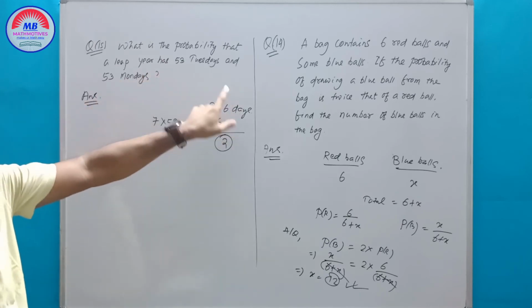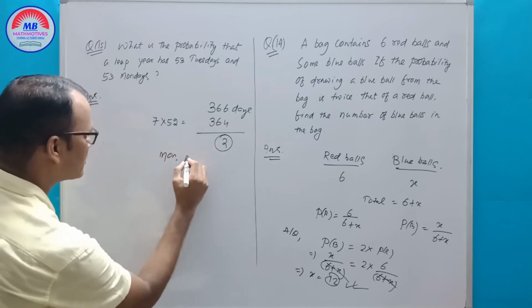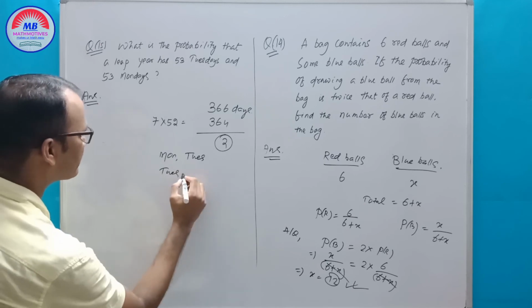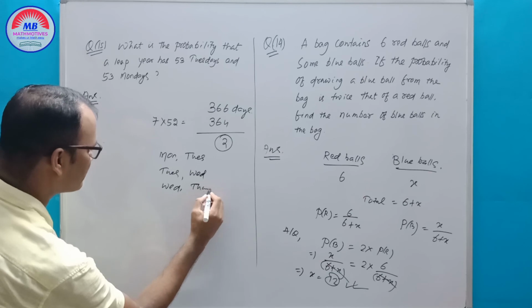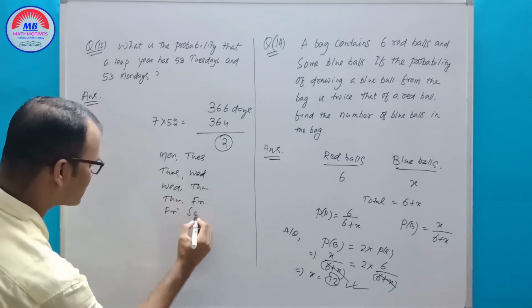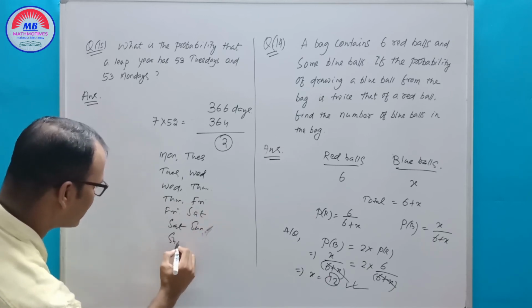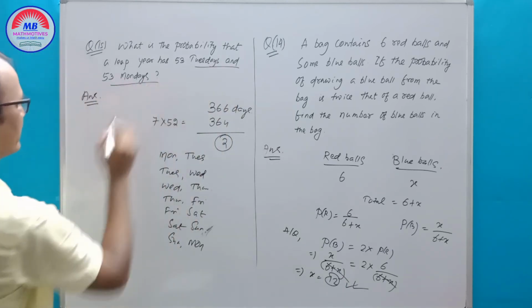And from these 2 days we have to choose Tuesday and Monday. If we start the pair with Monday, these 2 days, Monday, Tuesday, that will be a pair. Tuesday, Wednesday, Wednesday, Thursday, Thursday, Friday, Friday, Saturday, Saturday, Sunday, then Sunday, Monday. Okay, 1, 2, 3, 4, 5, 6, 7. 7 pairs are here. We have to find Tuesdays and Mondays.